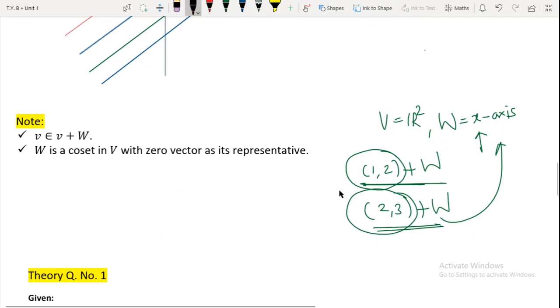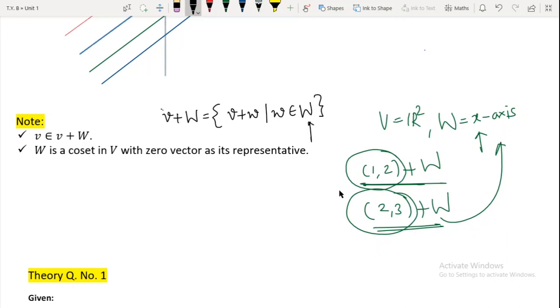The simple reason is, our V plus W is nothing but a collection of V plus small w, such that this small w varies in W. Since this W is a subspace, it is a vector space itself, so it is going to have 0. So in particular I can take my small w to be 0, and then the element you will see in this coset is V plus 0, and that is nothing but V.